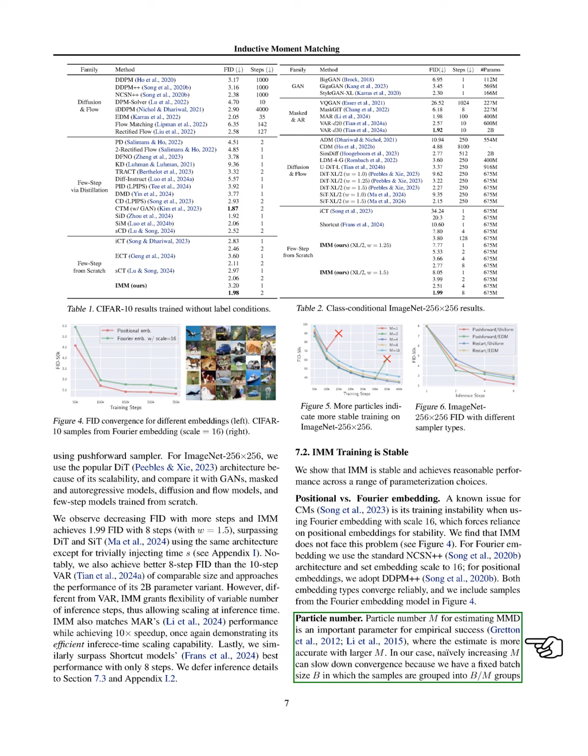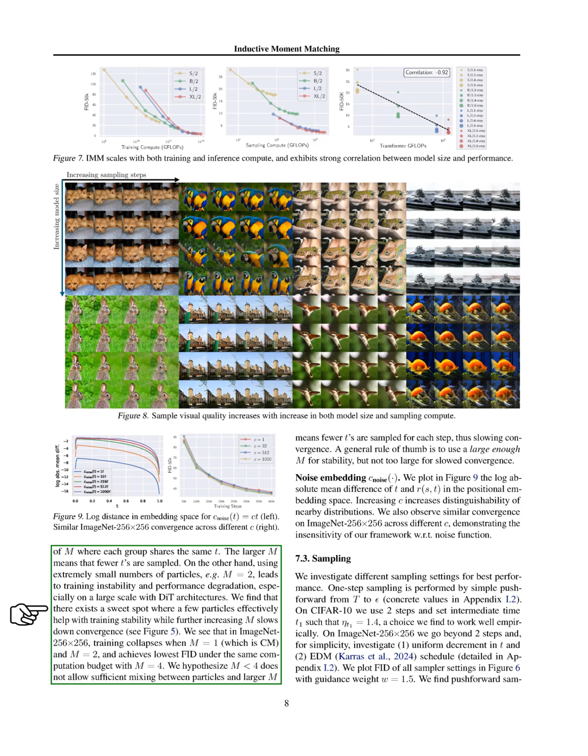The number of particles, m, used for estimating MMD is crucial for our empirical success. A larger m improves accuracy, but simply increasing it can slow convergence due to our fixed batch size. We find that using too few particles, like m equals 2, leads to instability, especially with larger architectures. We identify an optimal range for m, where a few particles enhance stability, but increasing m beyond a certain point